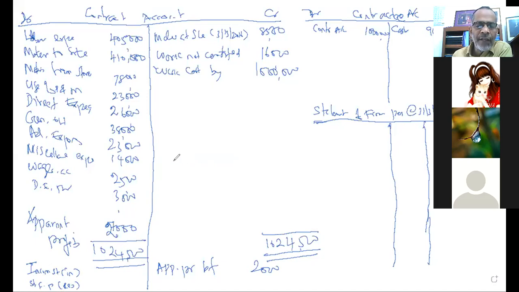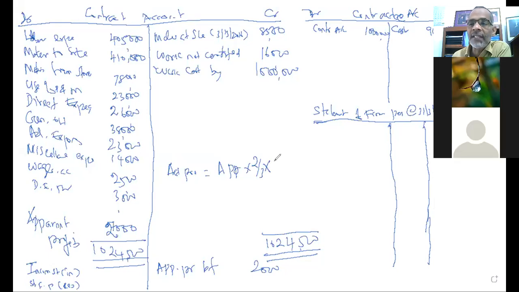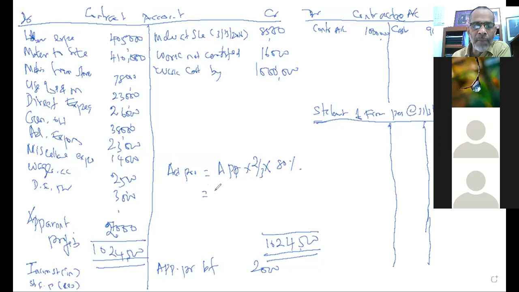In this case, we have to find out the actual profit. I don't have space, that's why I'm writing here. Actual profit is equivalent to apparent profit multiplied by 2/3. Why is that? Is the contract just started? No. Nearly completion? No. Considerably advanced. Where the contract is considerably advanced, we multiply by 2/3, multiplied by our retention. What is the retention percentage? The question gives 20 percent, therefore non-retention is 80 percent. This is the formula we have to apply: 2,000 rupees multiplied by 2 divided by 3 multiplied by 80%.